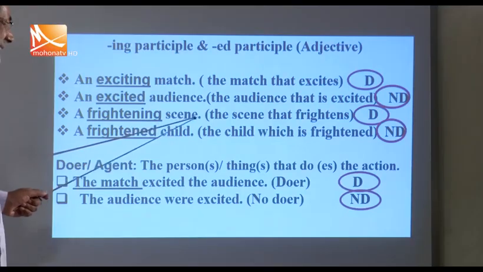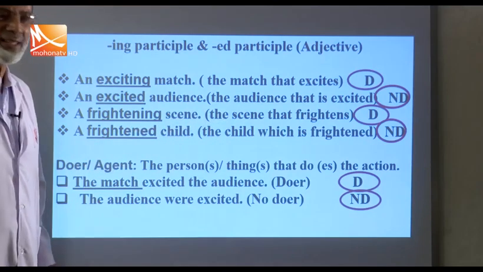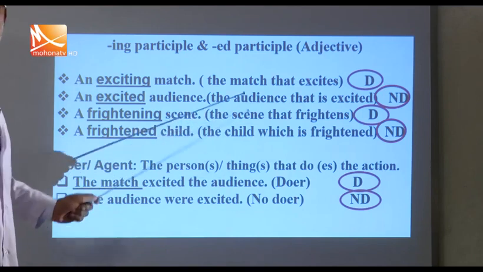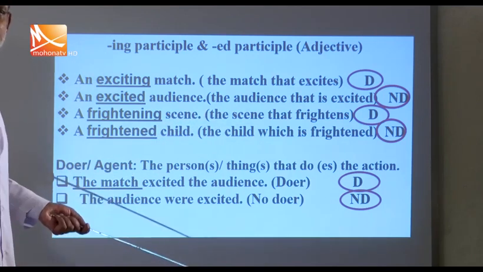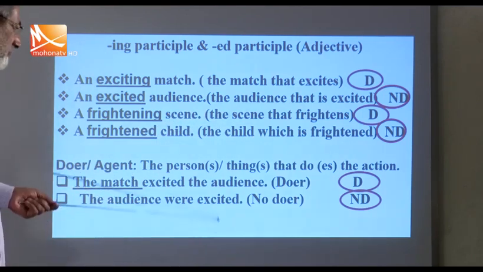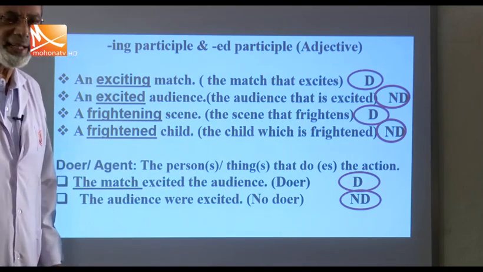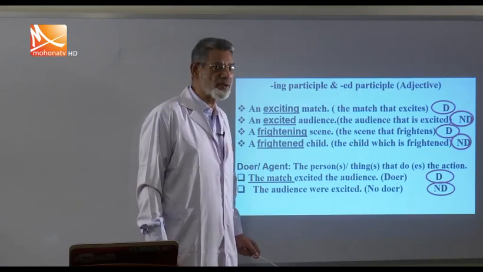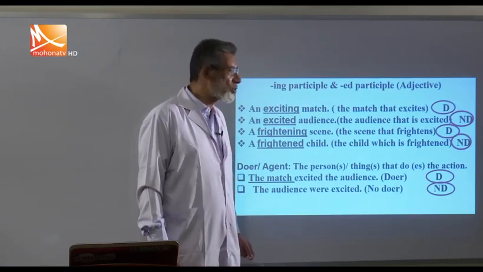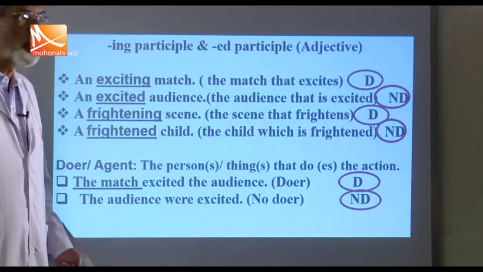Here, a frightening scene, the scene that frightens. So the scene is the doer or agent. It does the action, it frightens. But a frightened child, the child who is frightened. The child is not frightening, the child does not frighten, but is frightened. So no doer here, no doer.